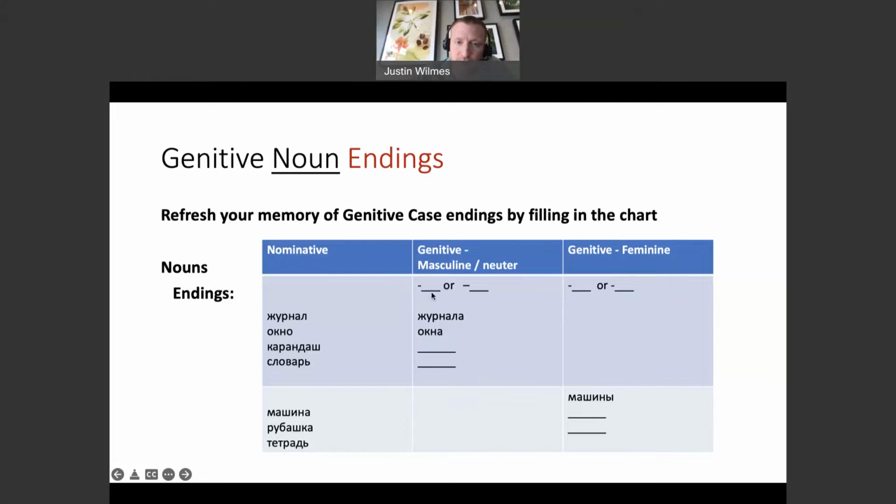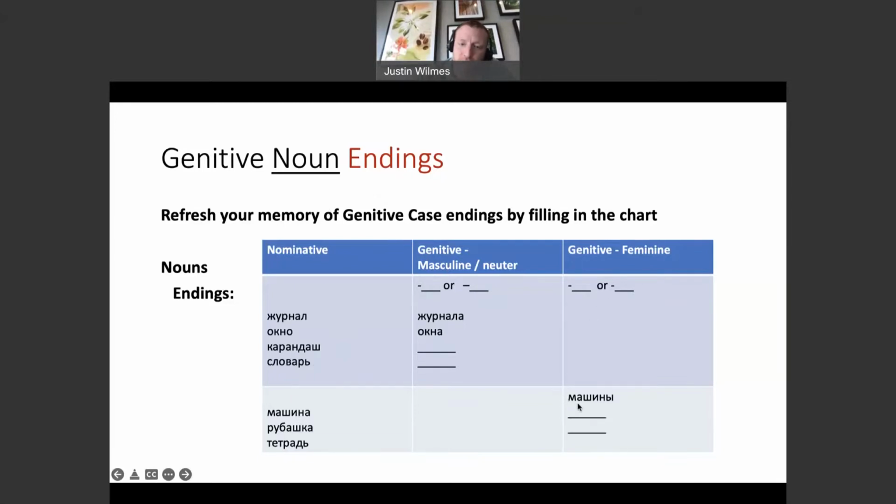So we know that one of the letters for masculine is а. Карандаш becomes карандаша. Словарь, now this one has a soft sign at the end, so it needs to get the alternative ending, the soft ending. So it's either а here, as we said, or what? Я. So а or я.